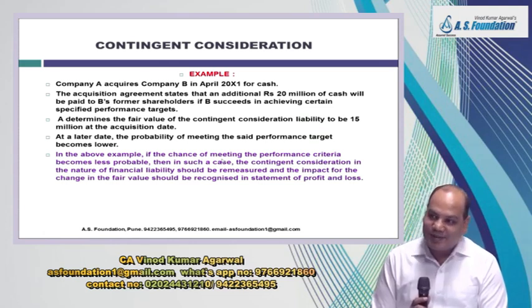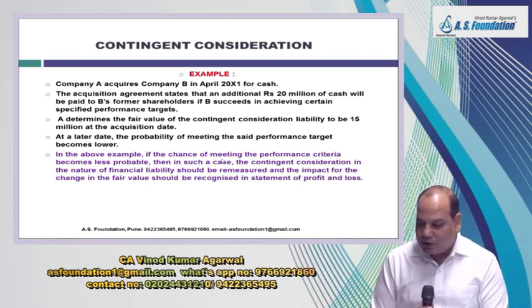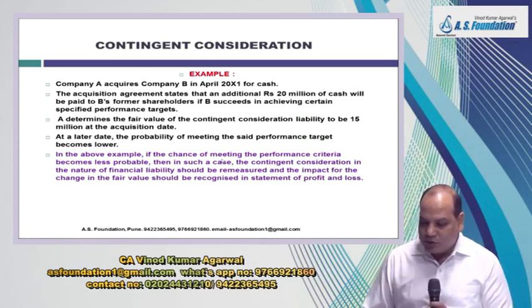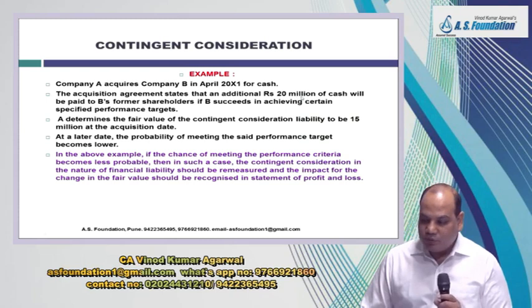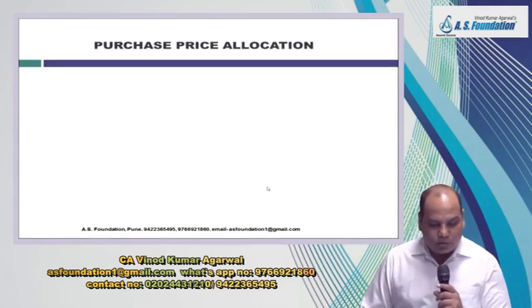P&L account. Okay? Yes. In the above example, if the chance of meeting the performance criteria becomes less probable, then in such cases, the contingent consideration is in the nature of financial liability. Why? Because you have agreed to pay additional 20 million in cash. So payment in cash means there is a financial liability. You have to remeasure it, and the impact of the change in fair value will be recognized in statement of profit and loss.